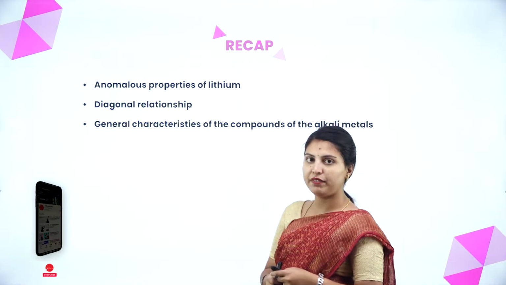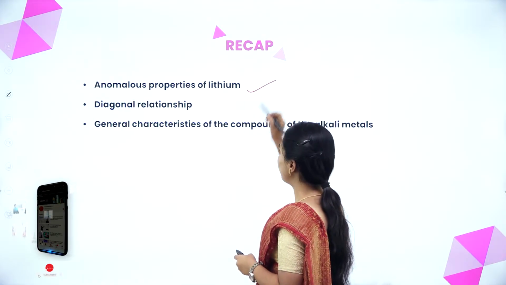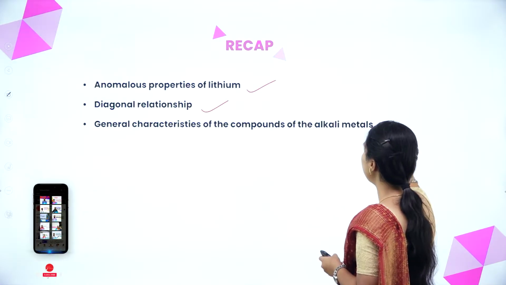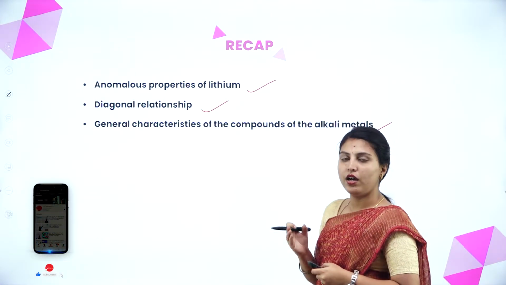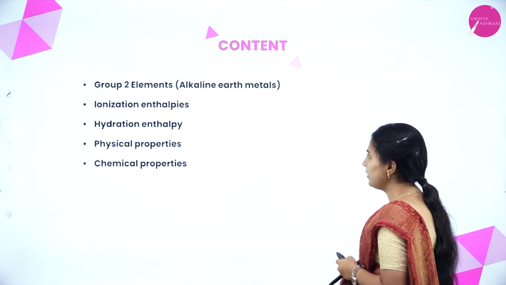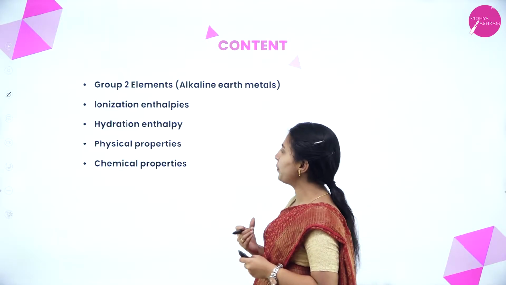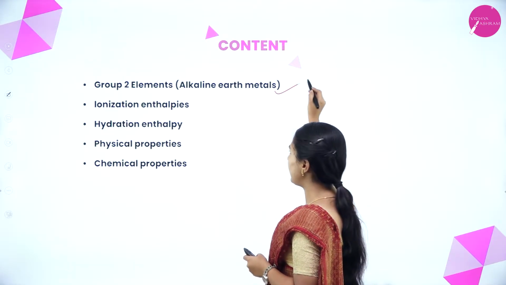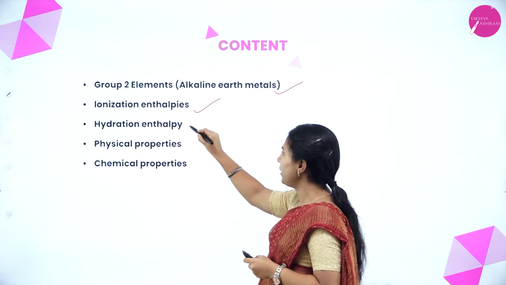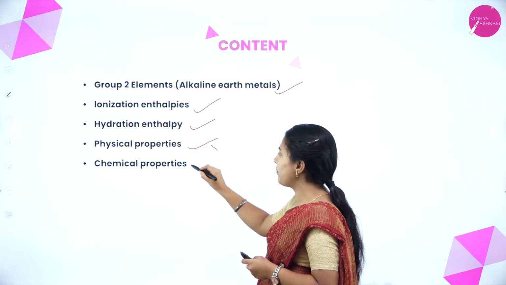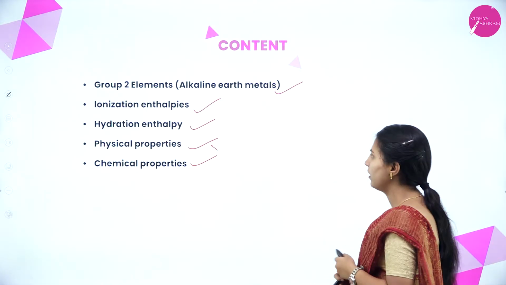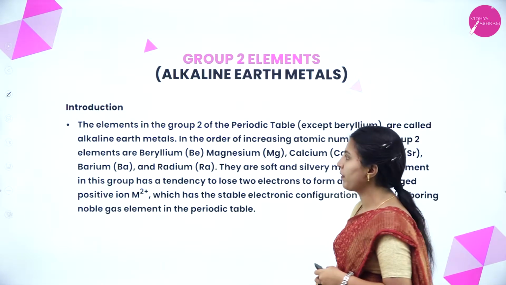In the last session, we have discussed anomalous properties of lithium, diagonal relationship, and general characteristics of the compounds of the alkali metals. These are the properties of s block elements we have discussed in the previous session. In this session, we'll start group 2 elements, which can also be called alkaline earth metals. Also, ionization enthalpy, hydration enthalpy, physical properties and chemical properties of group 2 elements, that is alkaline earth metals, we'll discuss in this session.